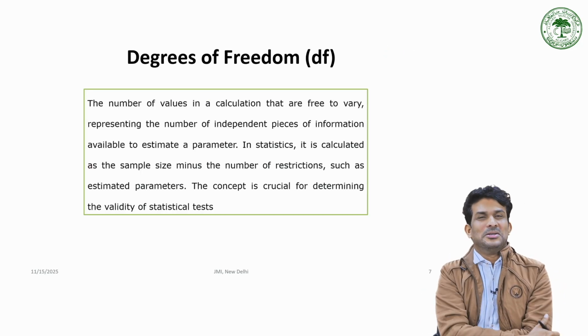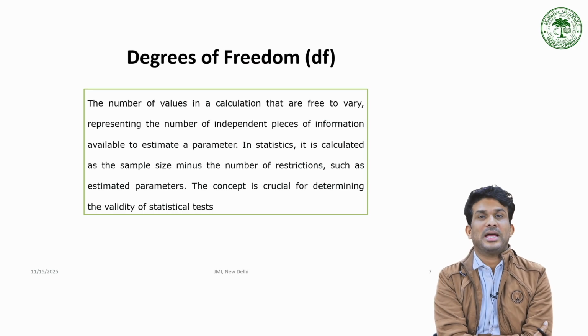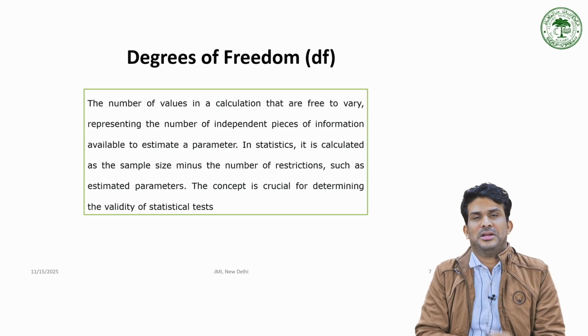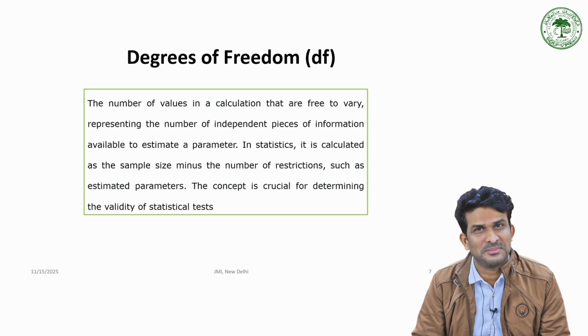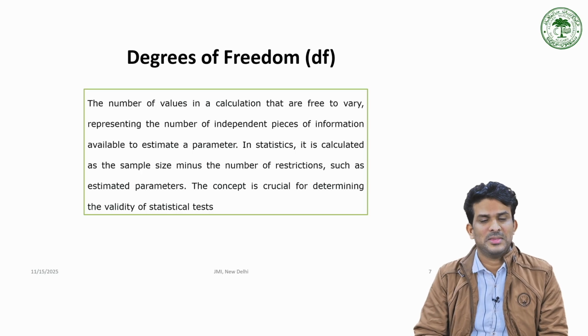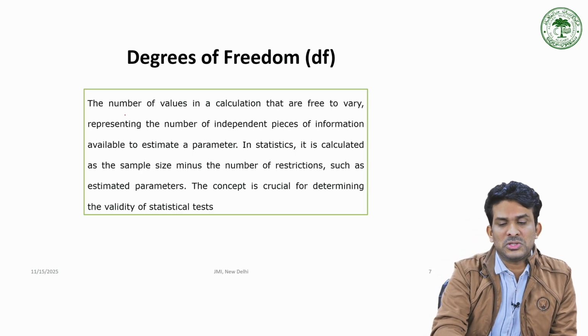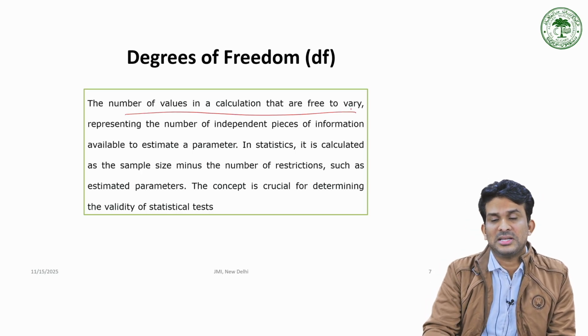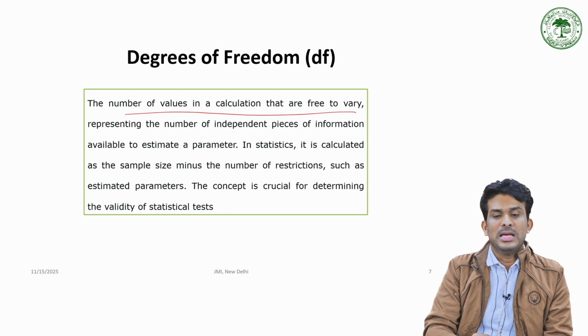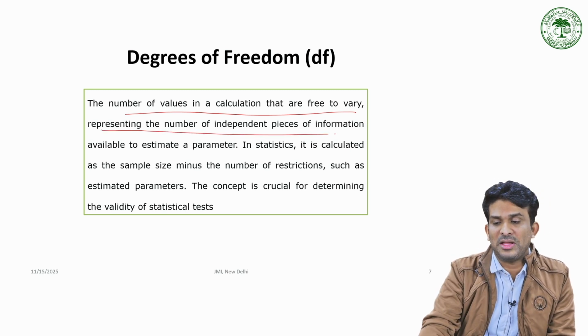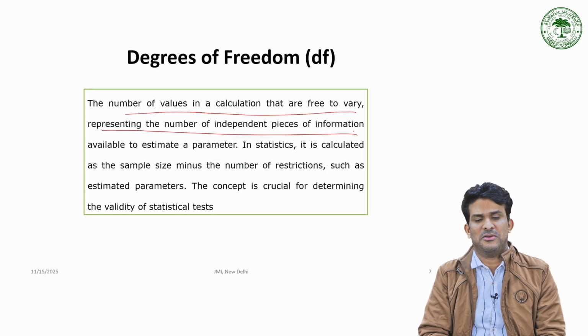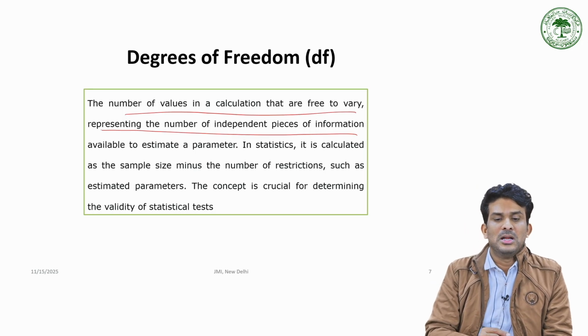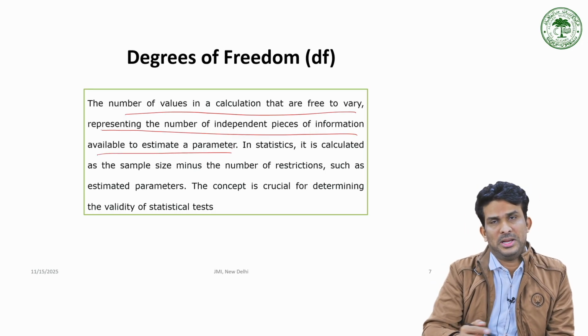Now, another term that we have to understand is degrees of freedom. What is degrees of freedom? It is the number of values in a calculation that are free to vary, representing the number of independent pieces of information available to estimate a parameter.